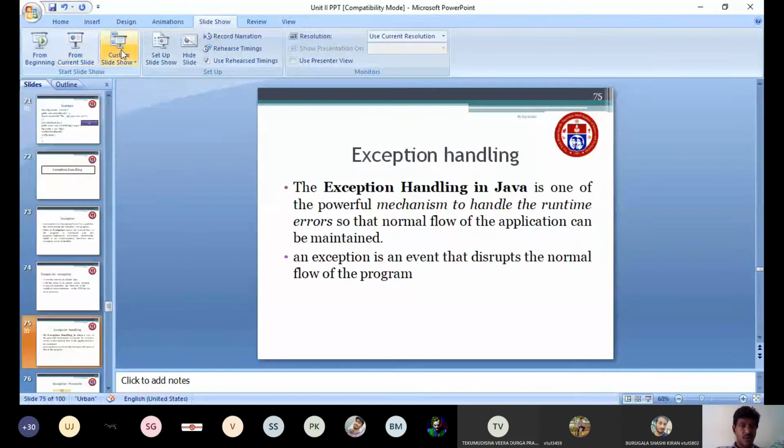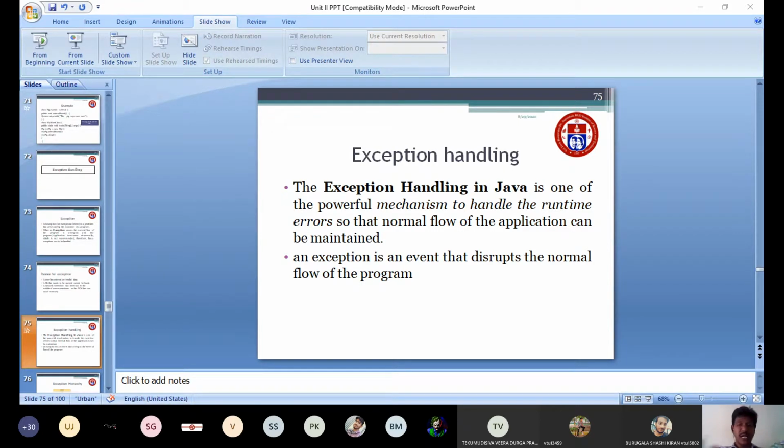Now we will see about exception handling. What is meant by exception handling? I already told what is exception and what is the reason for exception. Next one is exception handling. Exception handling is one of the powerful mechanisms to handle runtime errors. You may get an exception only during runtime, because whenever you try to perform 1 by 0, there is no compile time error. It will execute, and no compile time error will happen.